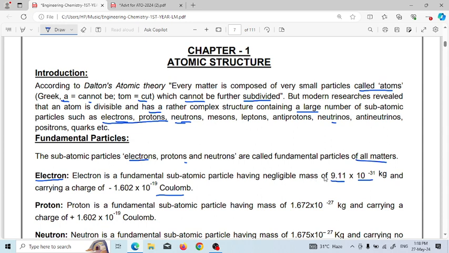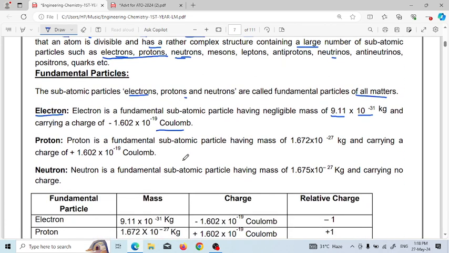So we have to remember the mass of electron and the charge of electron. The mass of electron is 9.11 into 10 to the minus 31 kg and charge is minus 1.602 into 10 to the minus 19 coulomb, and the charge unit is coulombs. You have to remember this, it is very important from the exam point of view.